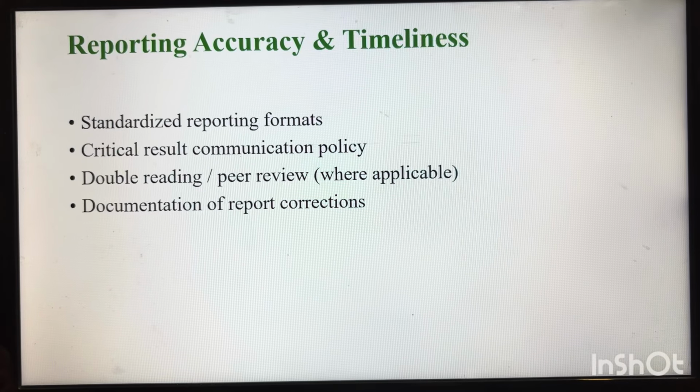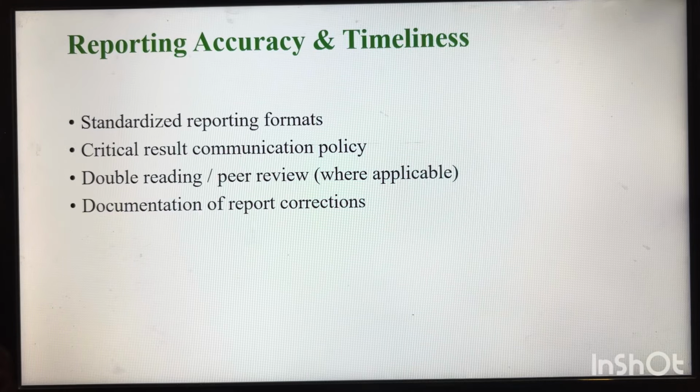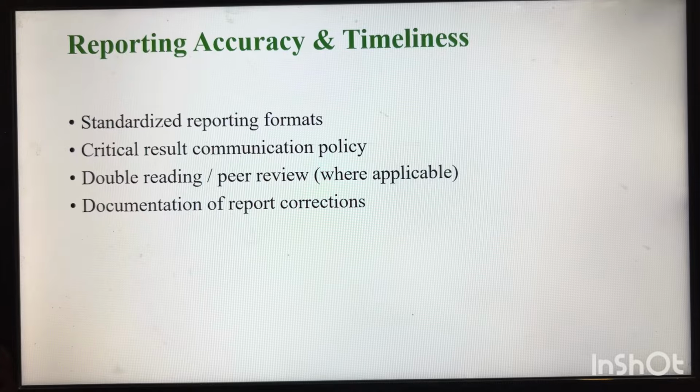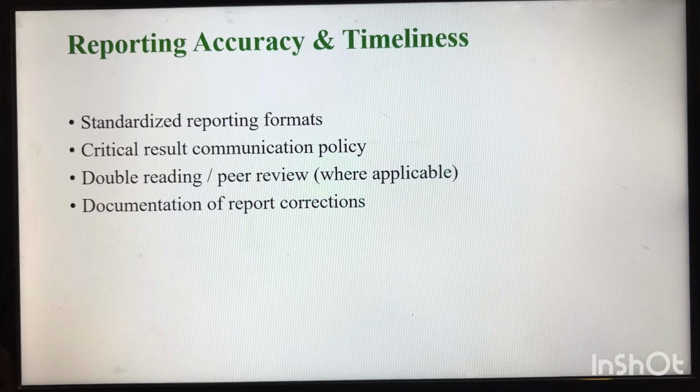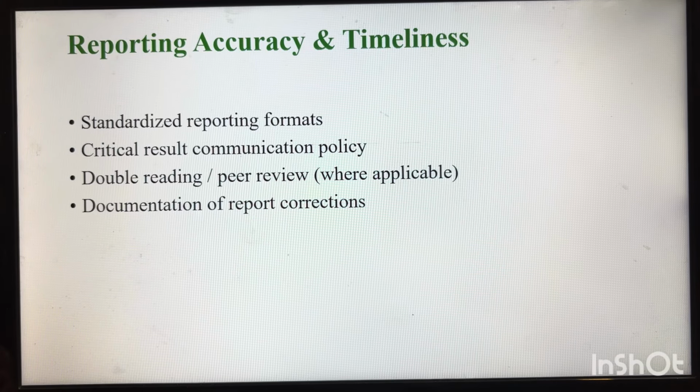Double reading should be done. Peer review is required in the reporting before dispatching the reports. It should be checked twice for patient identification, like patient name, patient UHID number, and correct report wherever required. It should be matched with the requisition form for the procedure advised. And wherever applicable, peer review needs to be done.